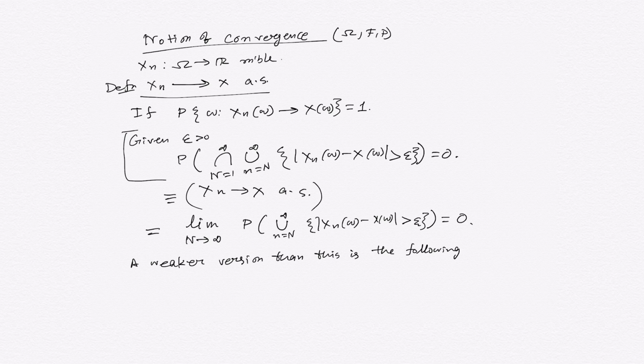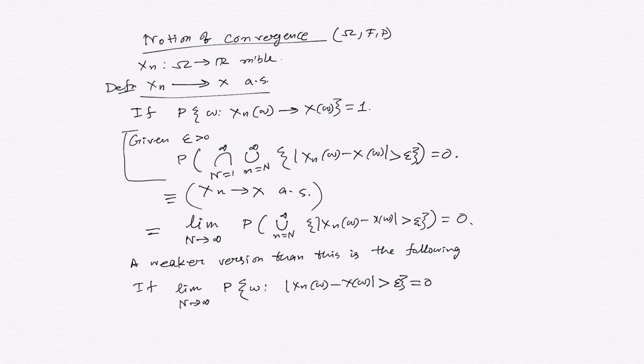You are saying the largest sequence of sets is going to 0, whereas the weaker version drops the union and just says the limit of the probability of the set of omega such that |xn(omega) - x(omega)| is greater than epsilon goes to 0.